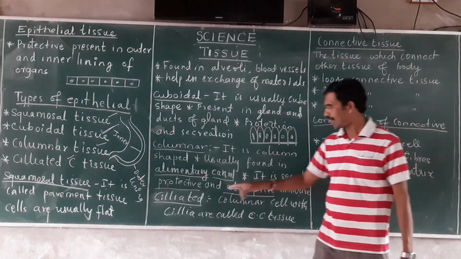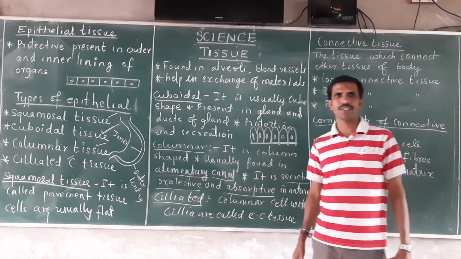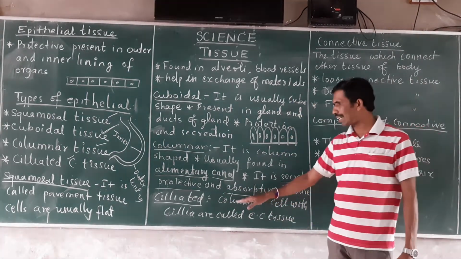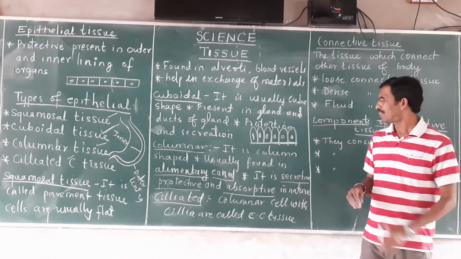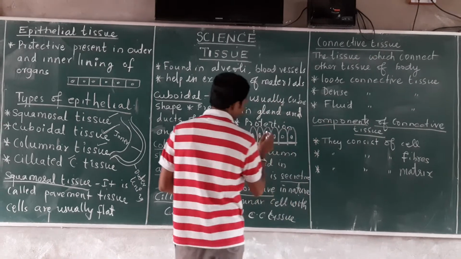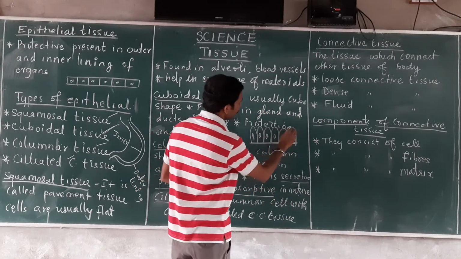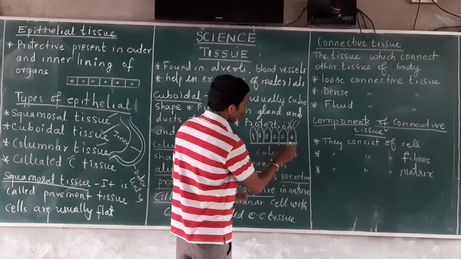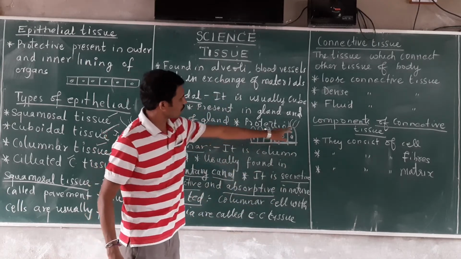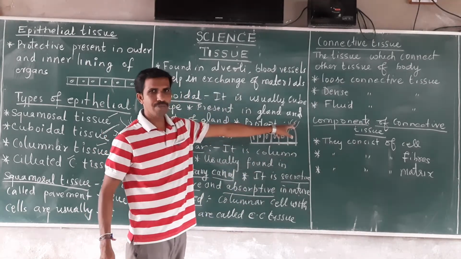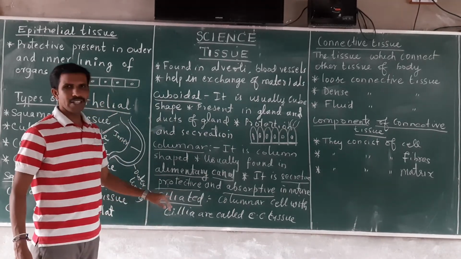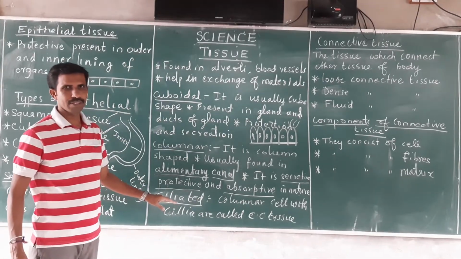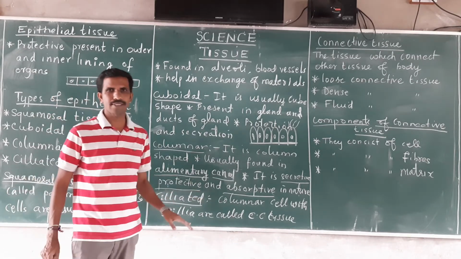Then ciliated columnar epithelial tissue. What is ciliated? Cilia, hair-like structures. If you take the columnar cells with hair-like structures called cilia, they are called ciliated columnar epithelial cells.